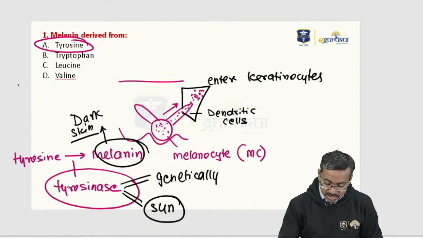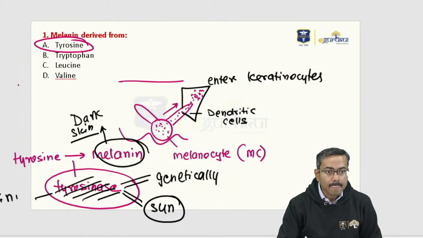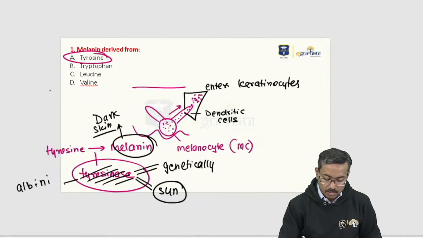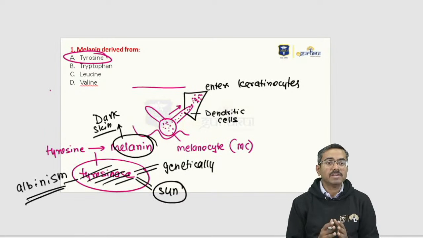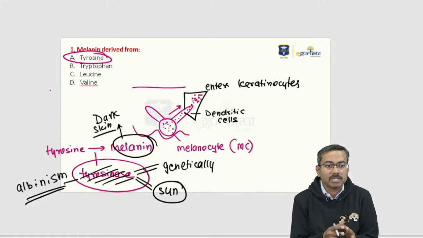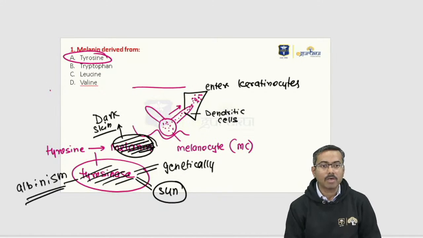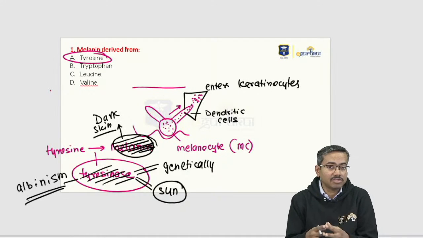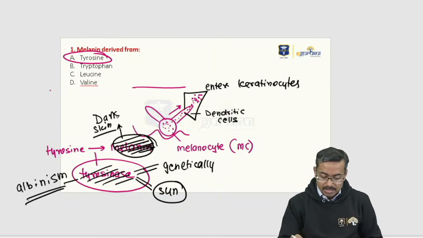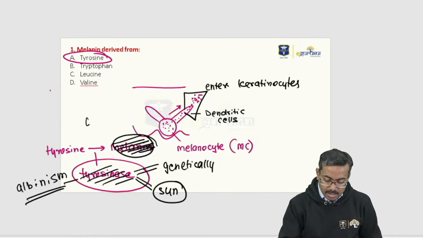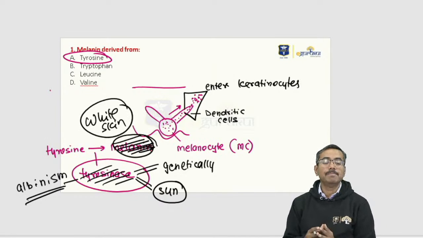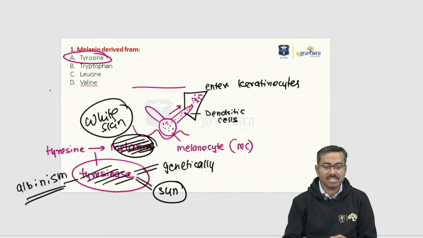In fact, this tyrosinase is absent in people who have albinism. And that's why in albinism you don't have tyrosinase, so you don't have melanin, and that's why they don't have dark skin. They tend to have white skin, and that is the albinism concept that I want you to understand.